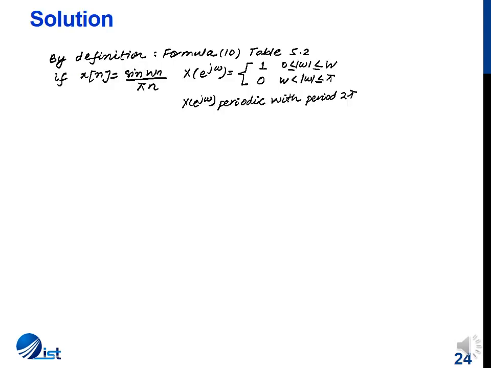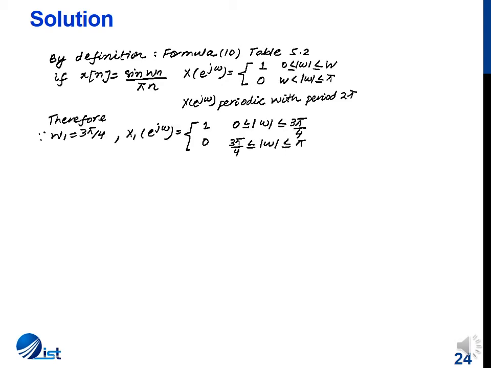Now formula 10 of table 5.2 gives a Fourier transform pair, the rect-sinc transform pair. If we have the signal sin(Wn) over πn, then in the frequency domain we have a rectangular function where the width of the rectangular function is 2W, and X of e^jω is periodic with a period of 2π.